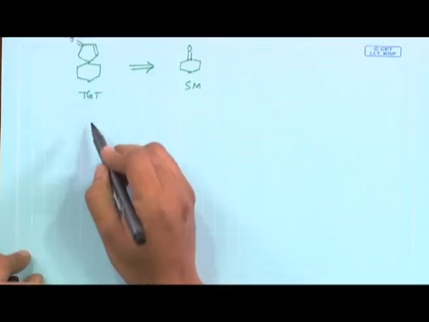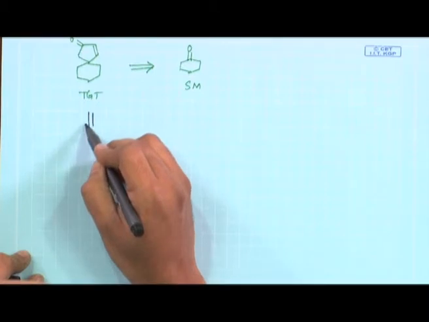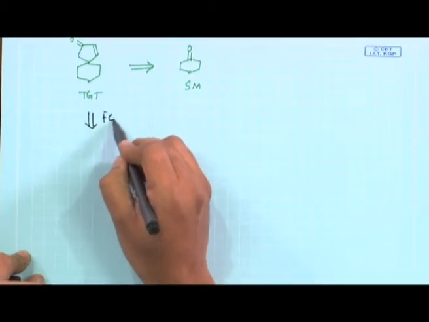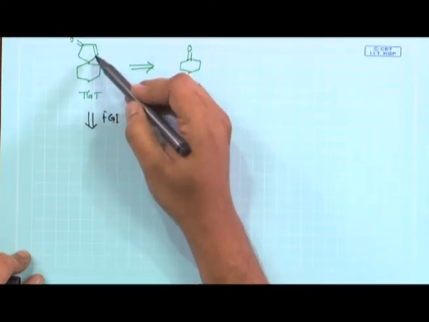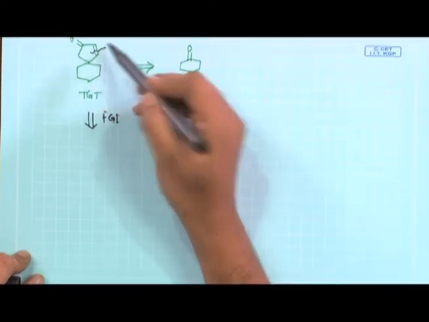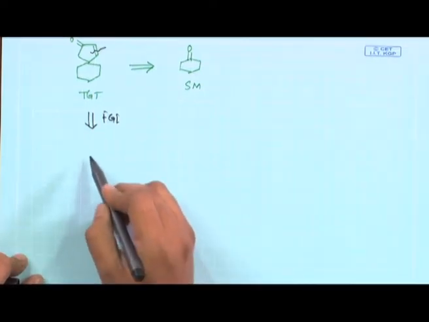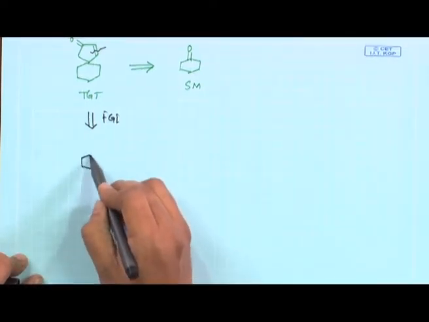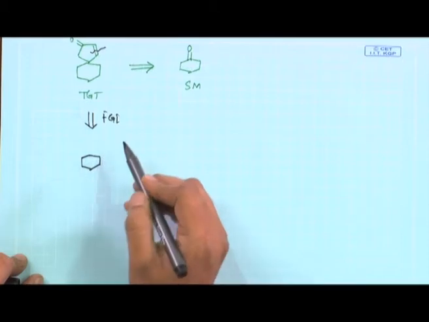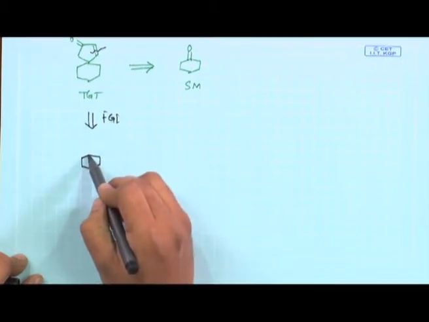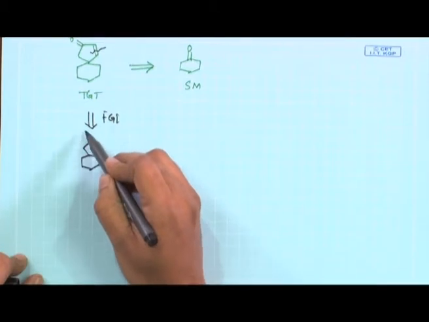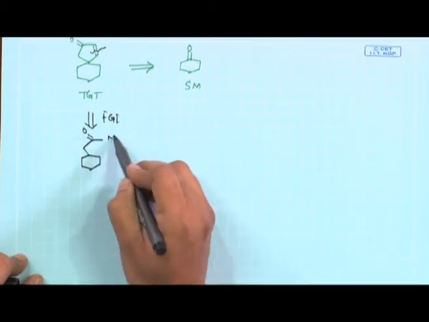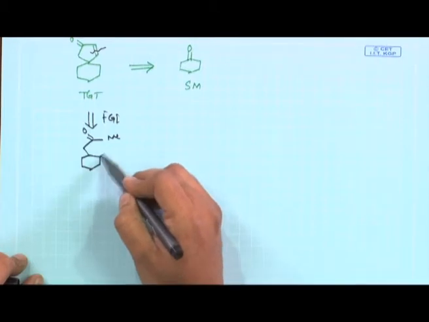So, the initial target was this one. Now, you see this molecule has an alpha-beta unsaturated ketone part here. So, we will do a retro step here, and then we will see that a simple functional group interconversion will give you this particular compound.